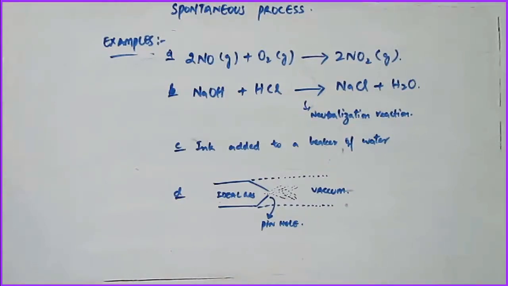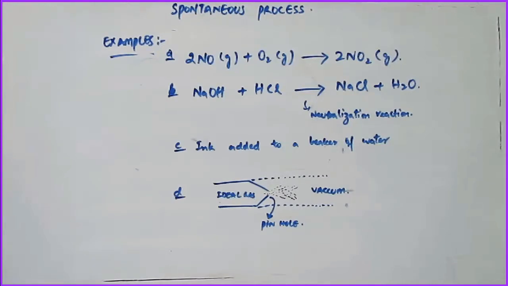when it reacts with molecular oxygen in the gaseous form, it leads to the formation of nitrogen dioxide. This process happens spontaneously on its own. Similarly, when sodium hydroxide combines with hydrochloric acid in a neutralization reaction, it leads to the formation of sodium chloride and water. This reaction is also a spontaneous reaction.